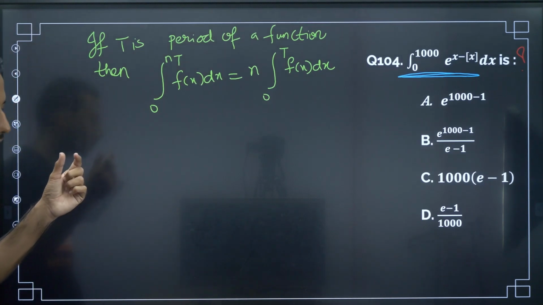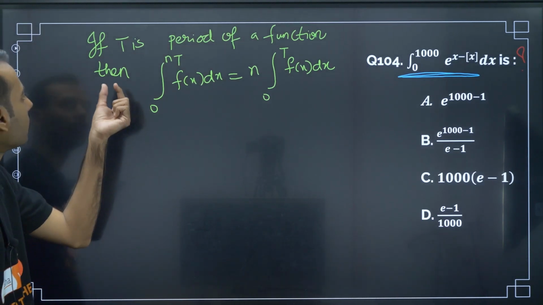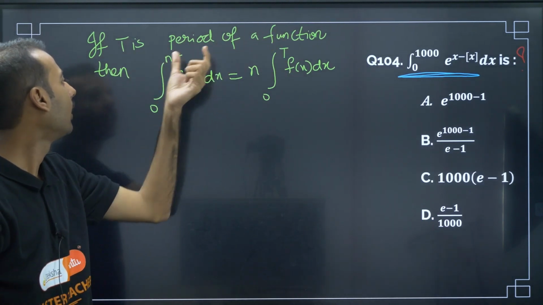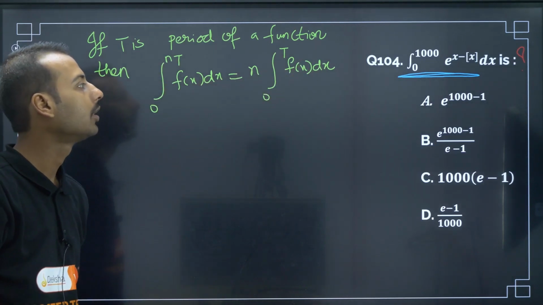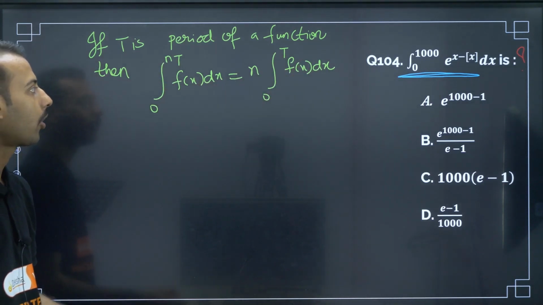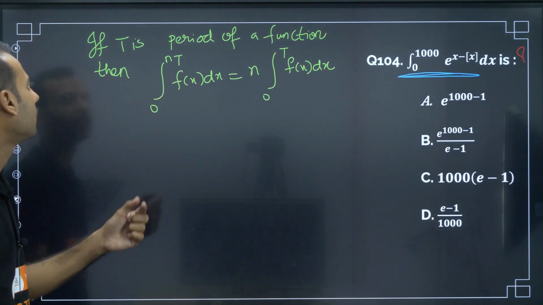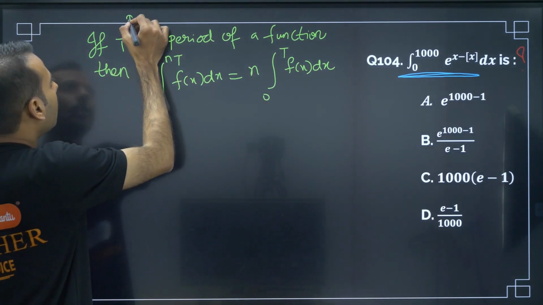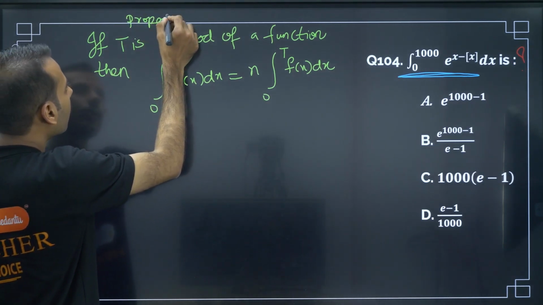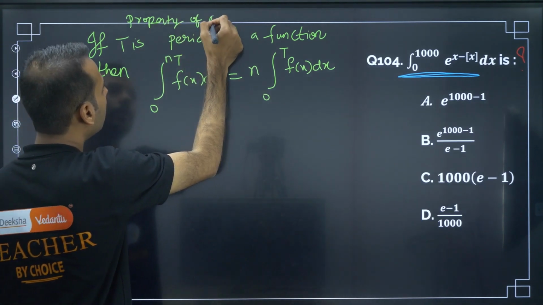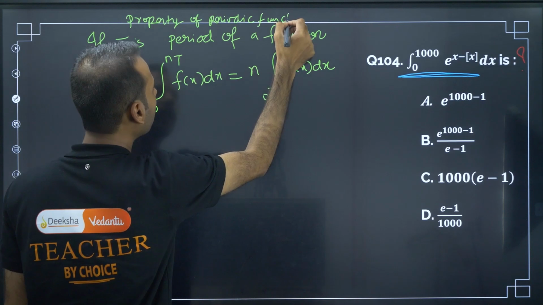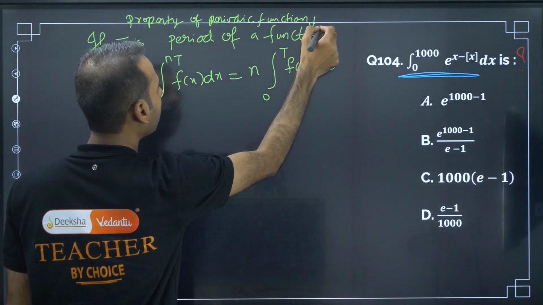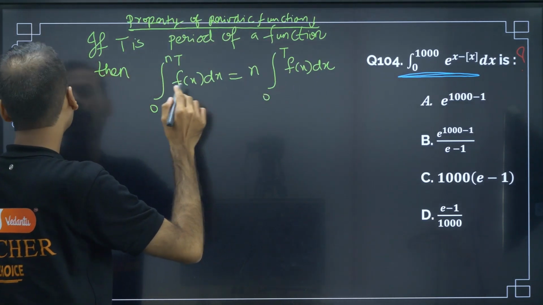Synopsis point I am giving, this green color means synopsis. If T is the period of a function, then the integral from 0 to nT of f of x dx is n times the integral from 0 to T of f of x dx. So this is one property of periodic functions. Now the reason why I am discussing it at this point of time is, after seeing this question, see here,